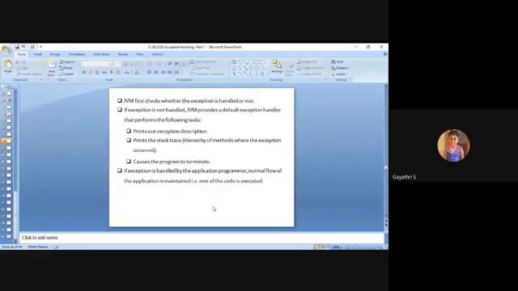First, the JVM, the Java virtual machine, checks whether the exception is handled or not, that is, whether any try catch block is there.